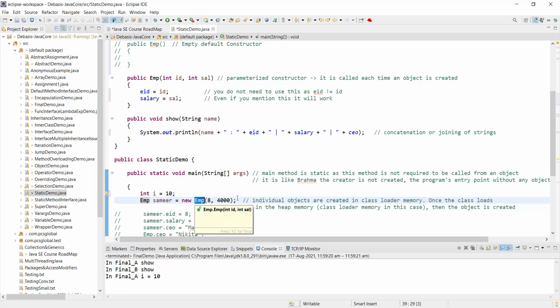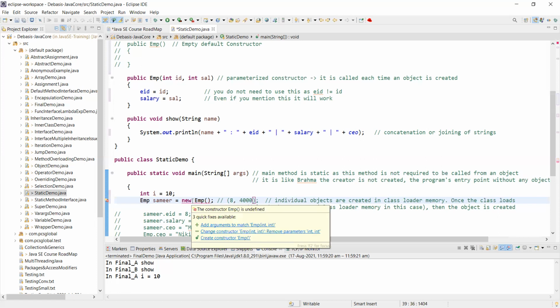Why have I given a constructor? Because that is the convention. You cannot instantiate a class, you cannot create an object from a class, if you do not use a constructor. And that's why you have the constructor and the class of the same name. Here, I am not using a default constructor. Are you understanding? If I had used a default constructor, I would have given just empty brackets and a semicolon, and I would have commented this.